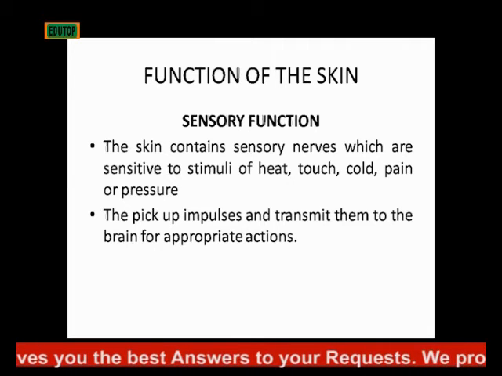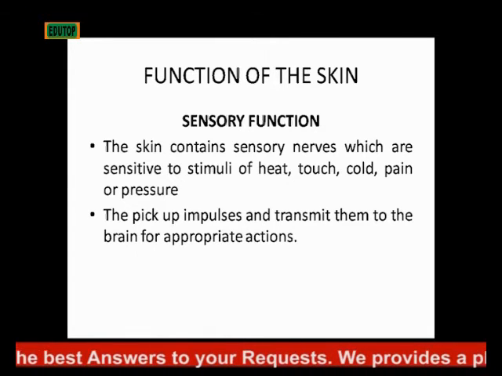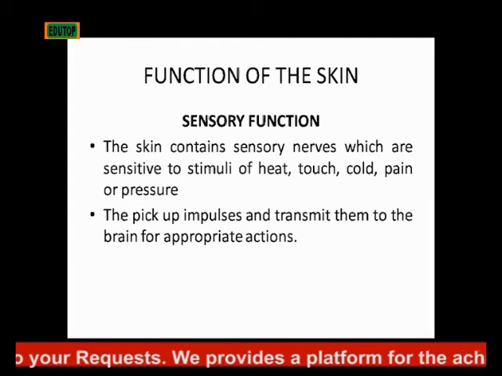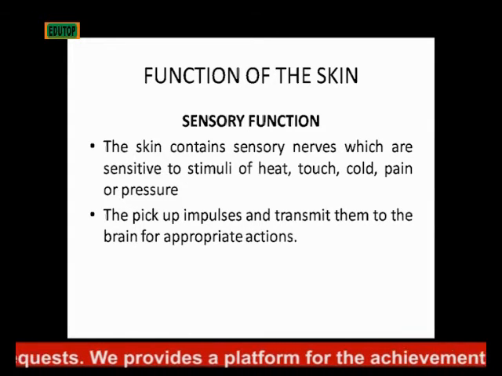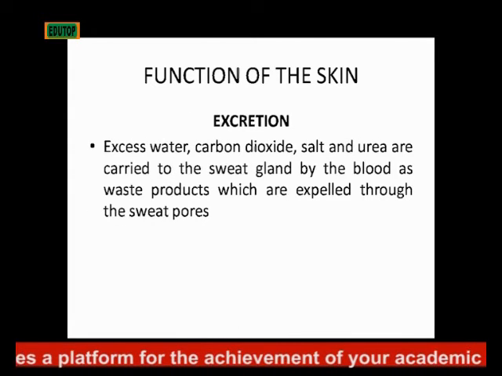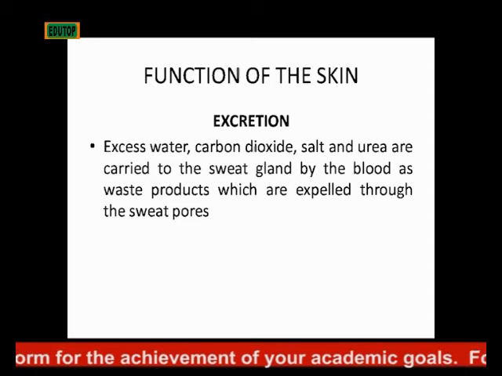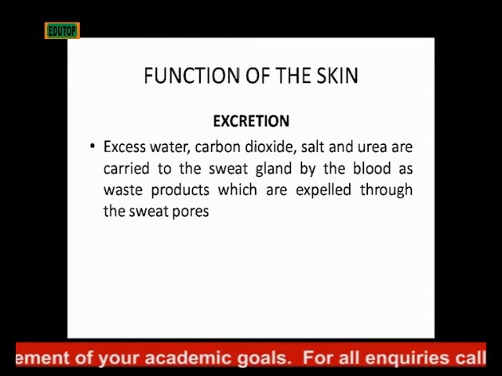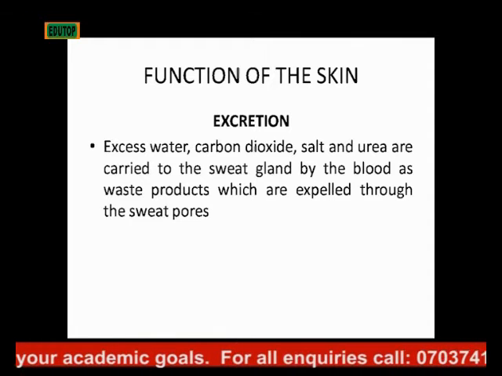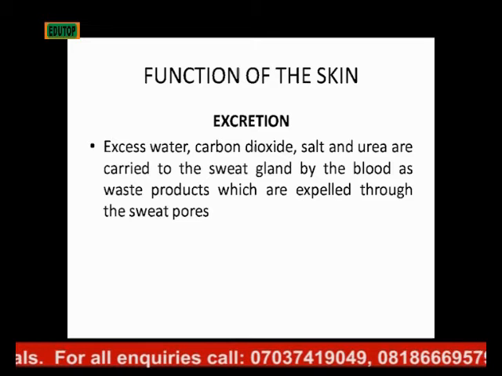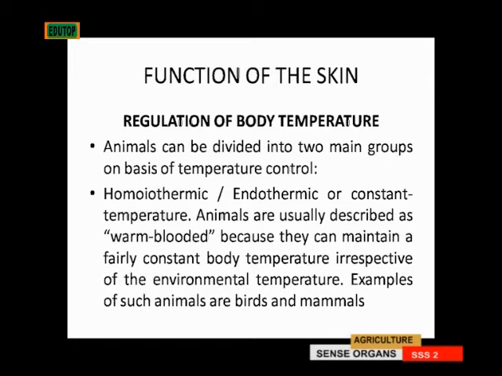The skin also contains sensory nerves, which are sensitive to stimuli of heat, touch, cold, pain, or pressure. They pick up impulses and transmit them to the brain for appropriate actions. Then the skin also performs the function of excretion, in the sense that excess water, CO2, salt, and urea are carried to the sweat gland by the blood as waste products, and they are expelled through the sweat pores. The skin also regulates the body temperature.